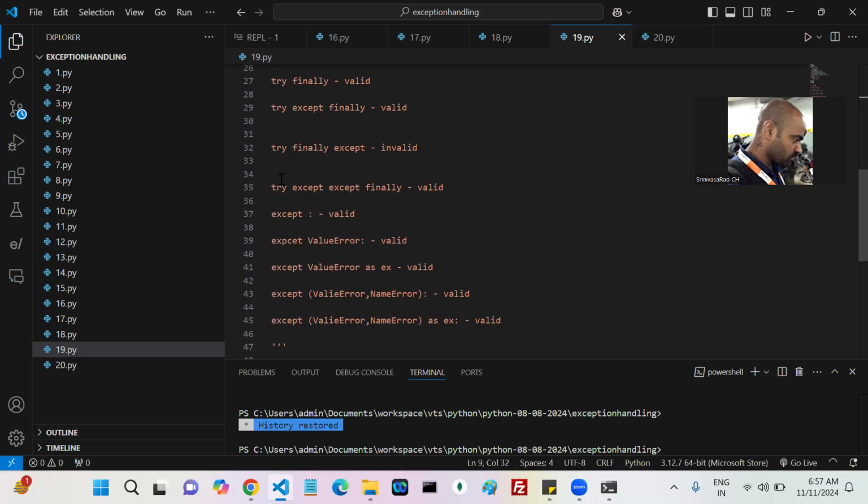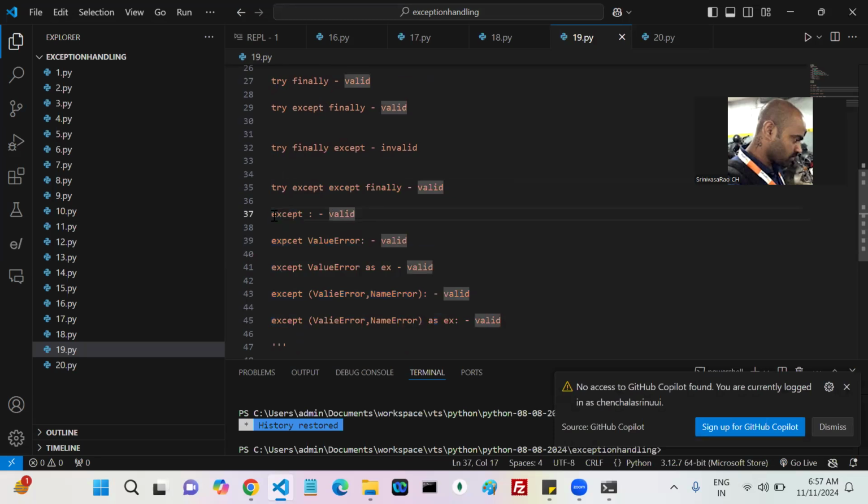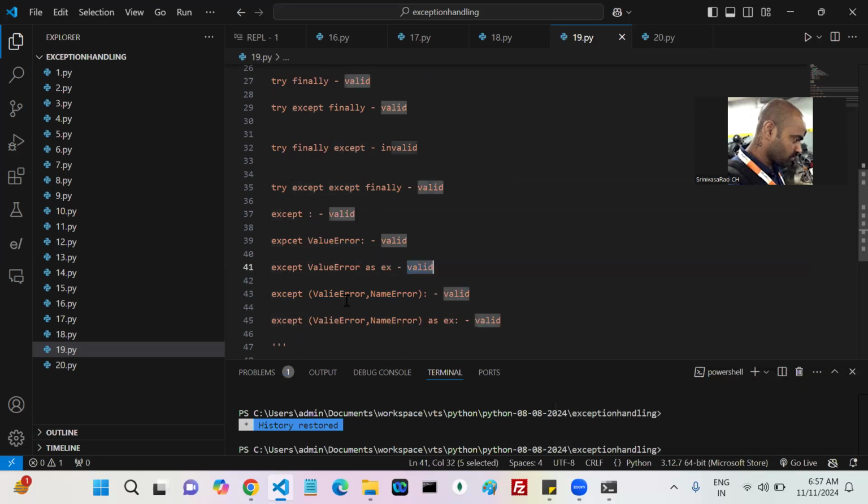Whenever you handle an exception with an except block, only except you can write it. That's valid. Except with your exception class, you can write it. It is also valid. Except your exception class as ex. What is this ex? We'll discuss. That is also valid.